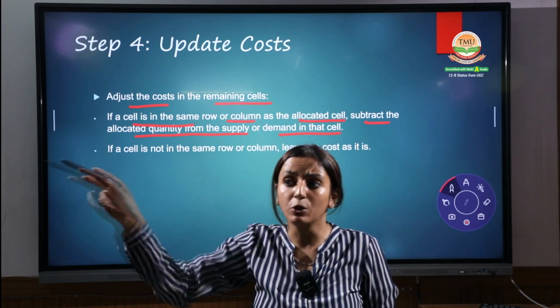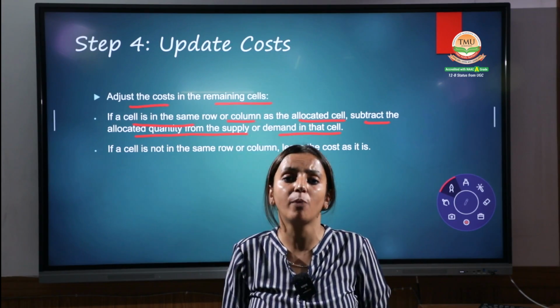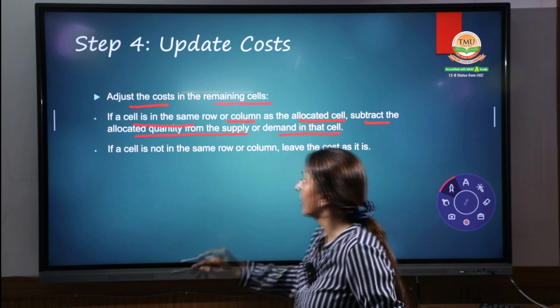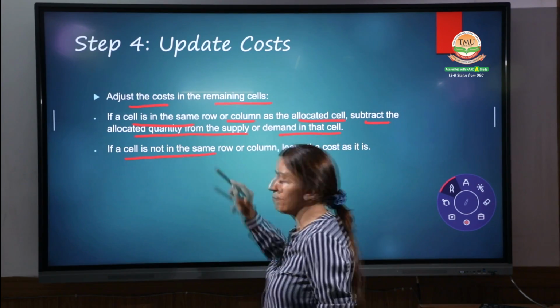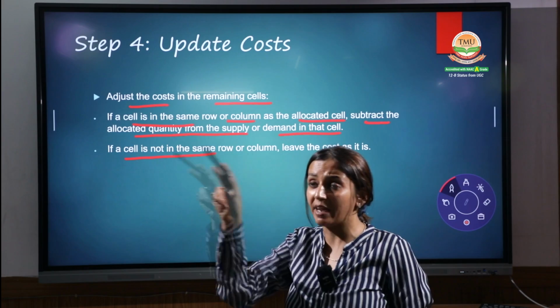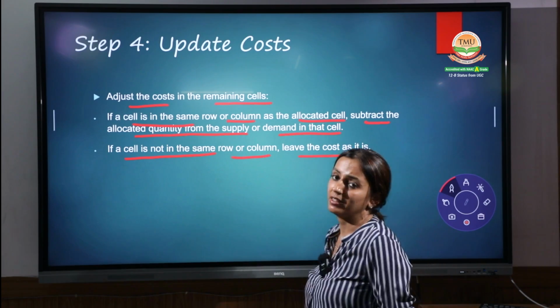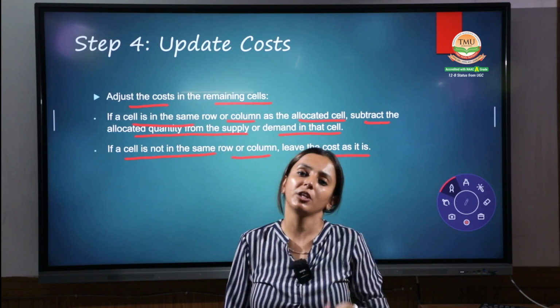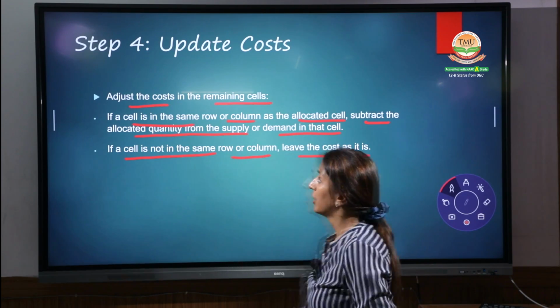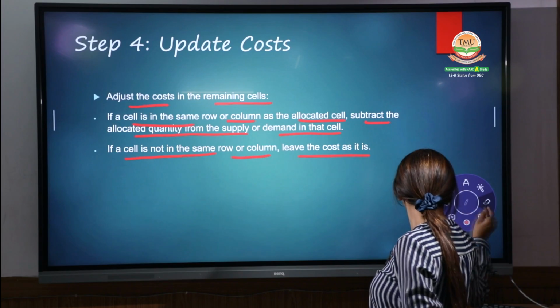Do it properly, either in the form of a row or column, mind it, okay? If the cell is not in the same row or column, leave the cost as is. Leave that cost, and this is your step number 4.